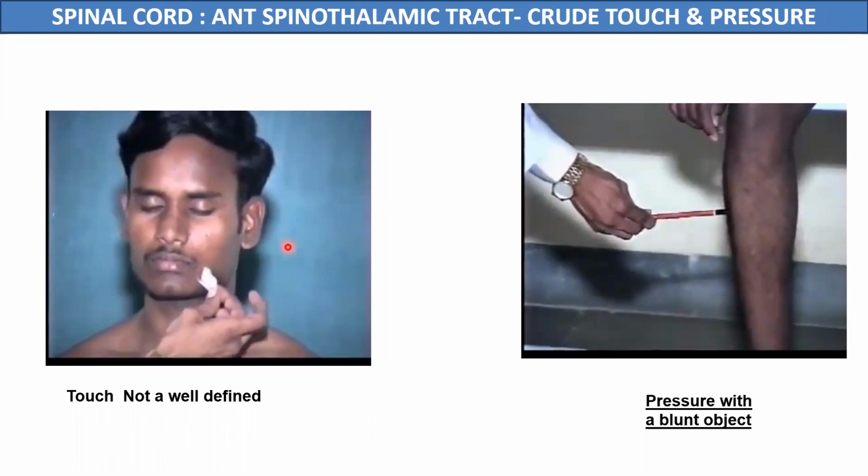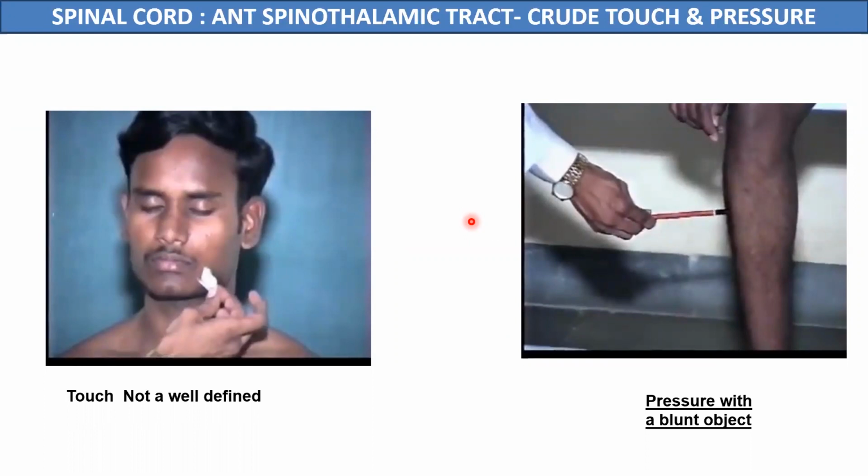So crude touch can be tested by touching the patient with cotton wool. We should always keep the eyes closed, so that in crude touch, the patient cannot accurately localize the area of the body touched. And the pressure sensation can be tested by touching the patient with a blunt object. So this is how we test the lateral and anterior spinothalamic tract in a person. The anterior tracts are carrying the sensation of crude touch and pressure, while the lateral tracts are carrying the sensation of pain and temperature.